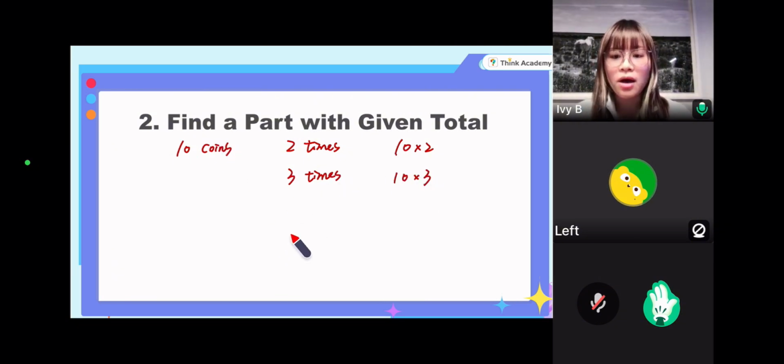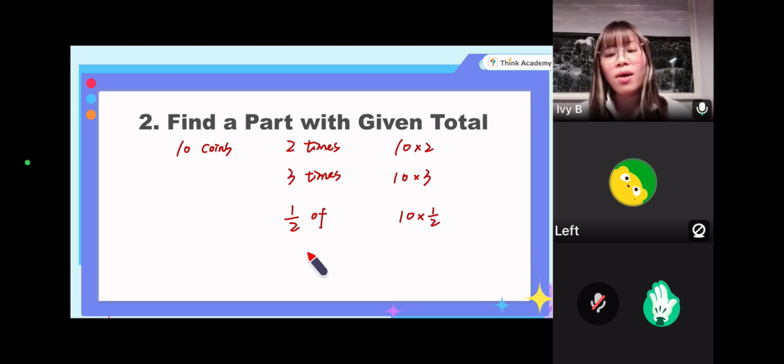Okay, however, what if it is not as much as one group? If it is fewer than one group, for example, if I only have half of the 10 coins, then what do we do? We still do the same. We just use 10 times the fraction. Okay, 10 times a half. And what if it is a fifth of that? A fifth of 10 coins. Okay, so that means we need to use 10 times a fifth.